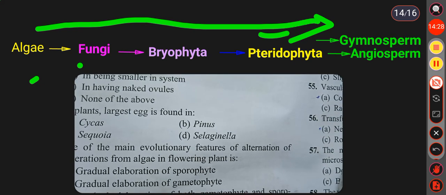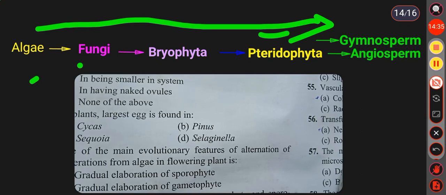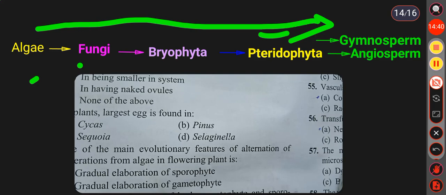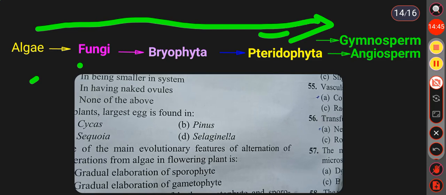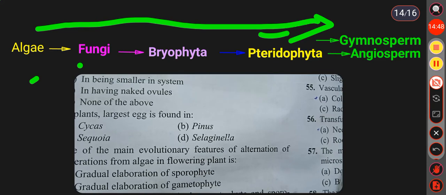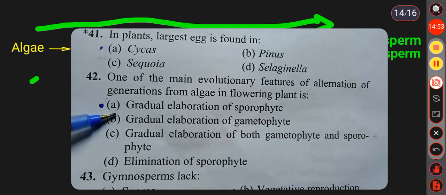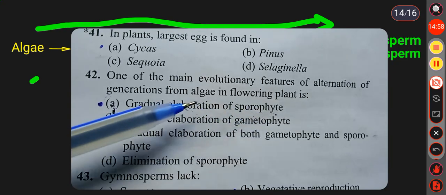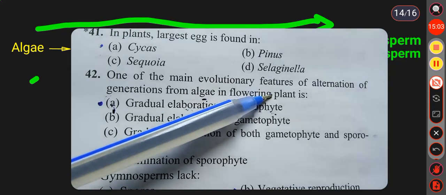And also in gymnosperm and angiosperm, the main plant body is the sporophytic generation. So we can see when we go from algae to angiosperm, gradually the sporophyte is elaborated and the gametophytic generation is present in very reduced form. So here the answer is option A, gradual elaboration of the sporophyte when we come from algae to the flowering plant, that is the angiosperm.